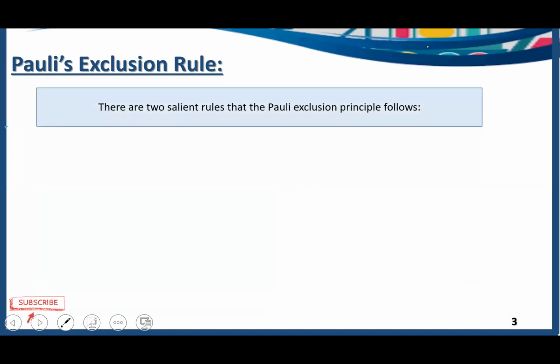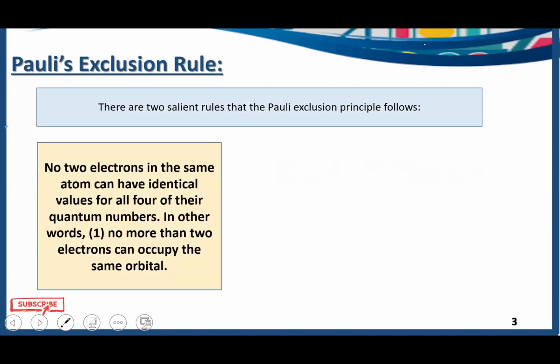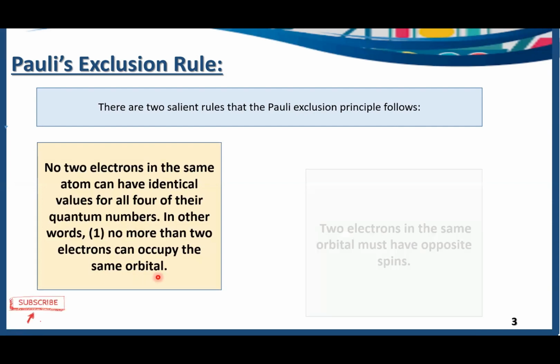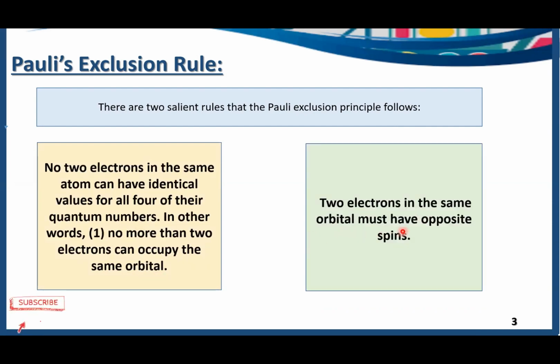There are two rules that Pauli's exclusion principle follows. The first one is again, no two electrons in the same atom can have identical values for all four of their quantum numbers. Which are the four quantum numbers? Principal quantum number, spin quantum number, magnetic quantum number, and azimuthal quantum number. In other words, no more than two electrons can occupy the same orbital. Two electrons in the same orbital must have opposite spins.